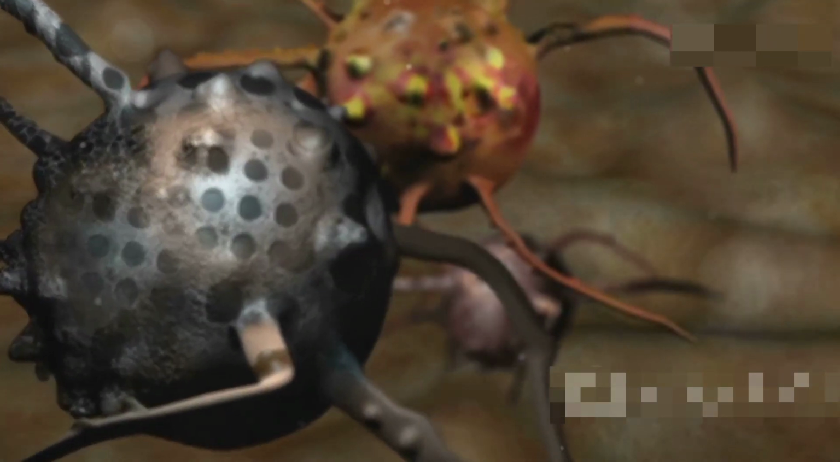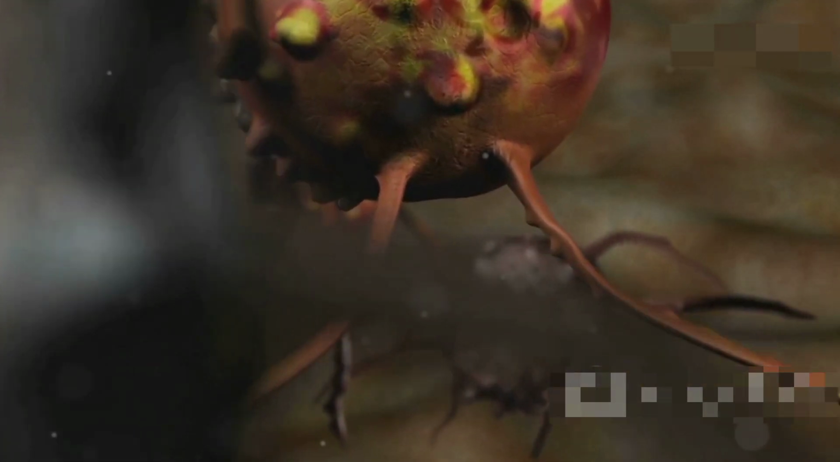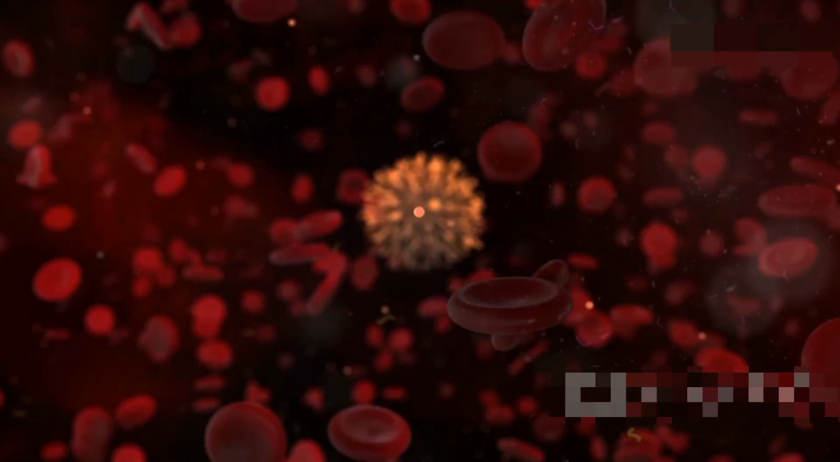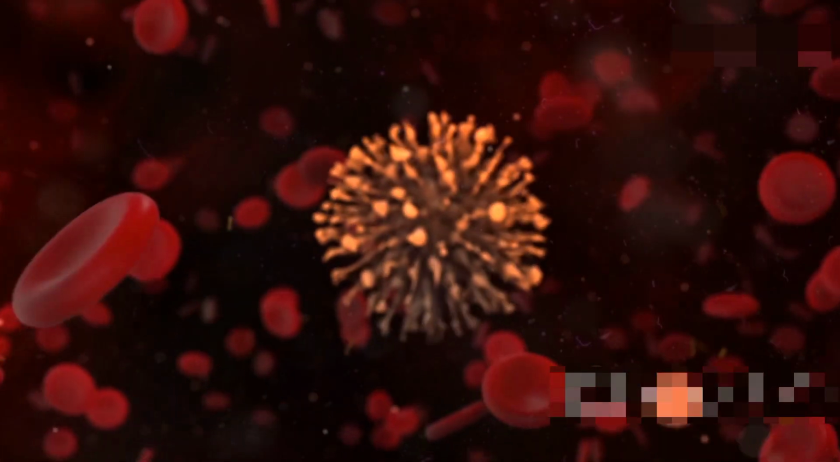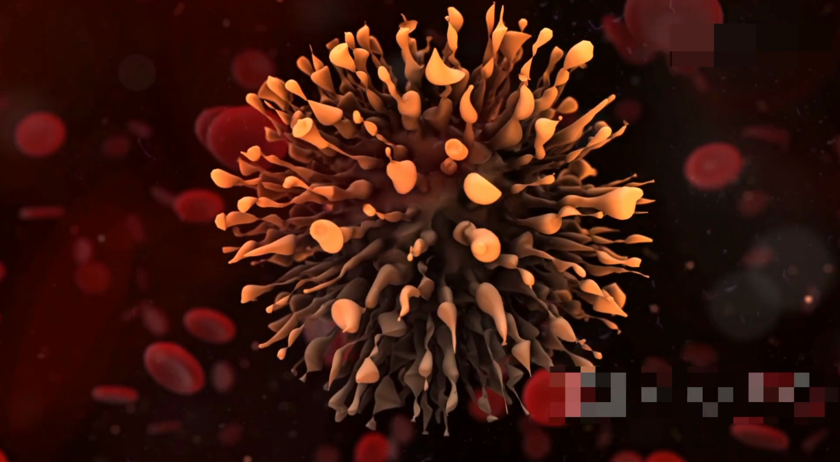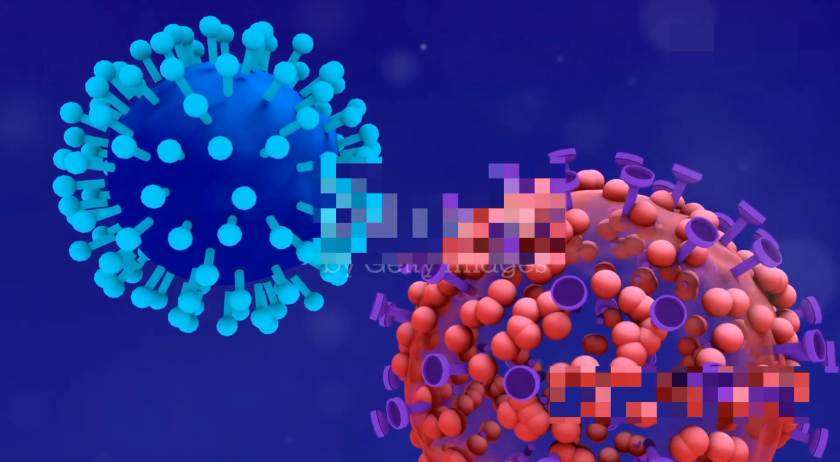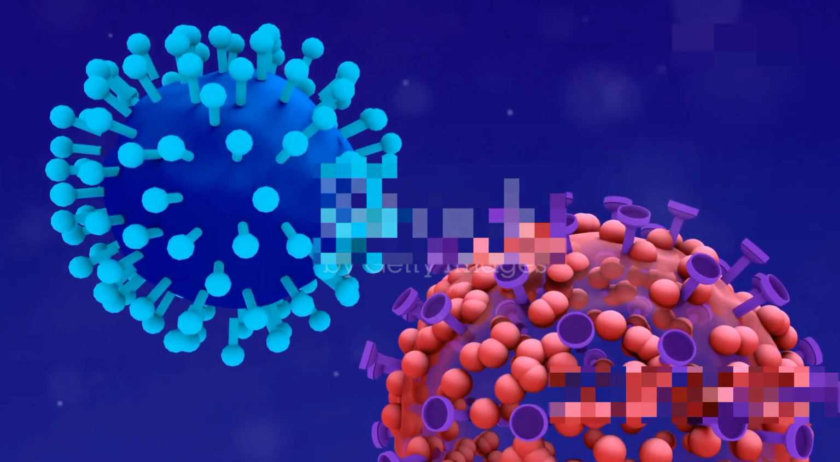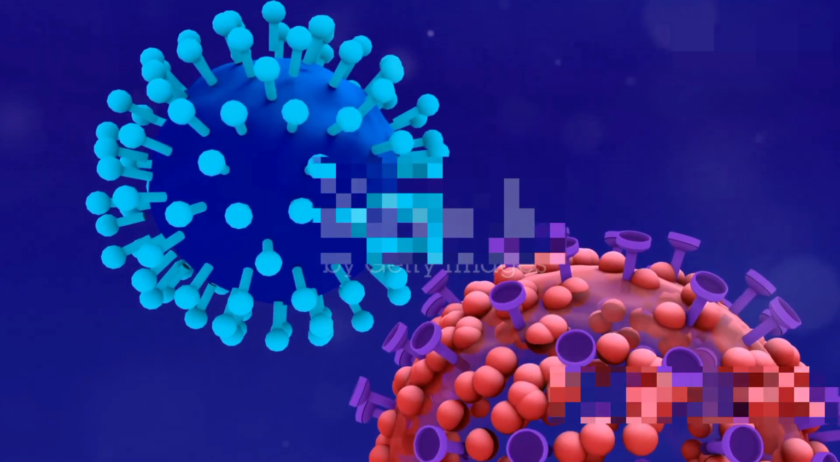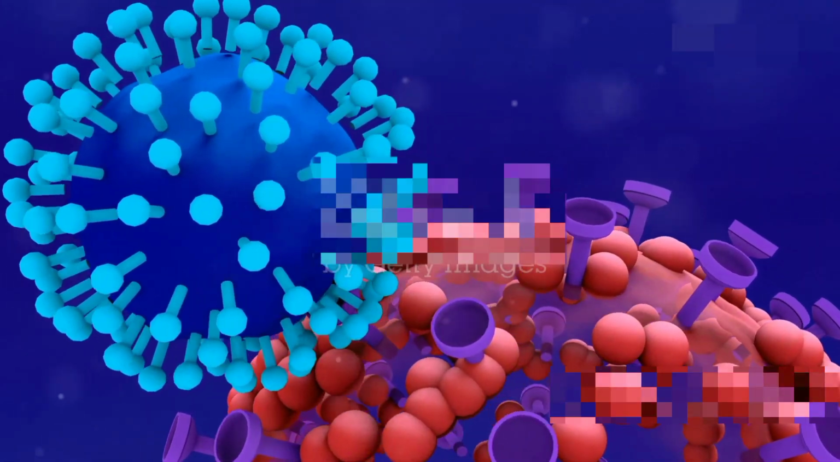Viruses are much smaller than bacteria and require a host cell to replicate. Unlike bacteria, viruses cannot survive or reproduce on their own. They need to invade healthy cells and hijack their machinery to produce more viruses. This process often damages or destroys the infected cells, leading to symptoms of illness.